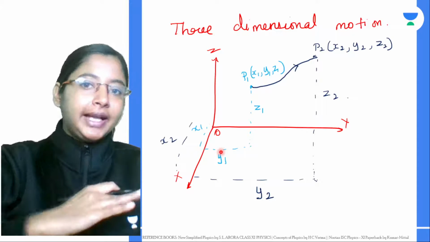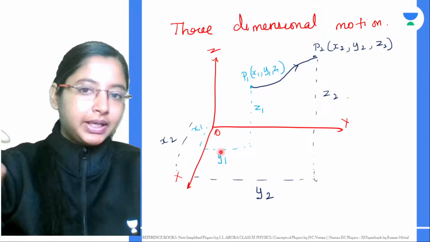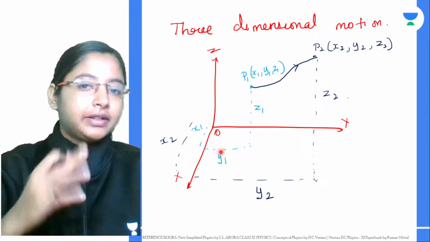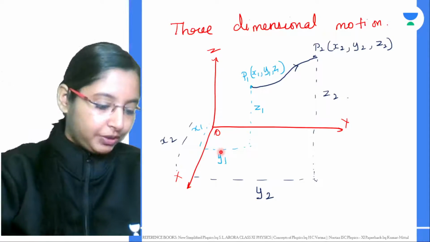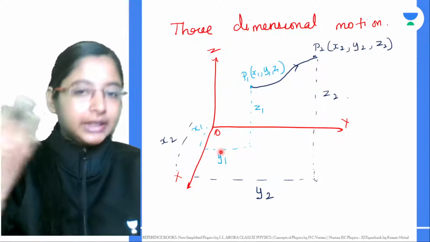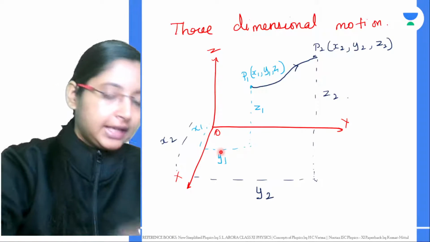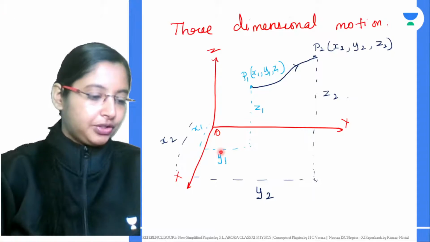Now anything that's flying in the sky, your bird is three-dimensional. It has three dimensions. Your flight, that is flying in the sky, has three dimensions. The motion of a kite is basically three-dimensional. All of these are three-dimensional because the height is also taken into consideration.